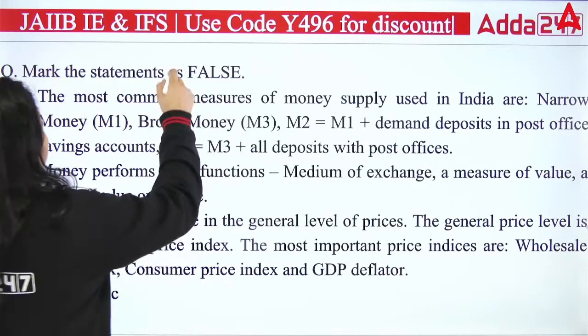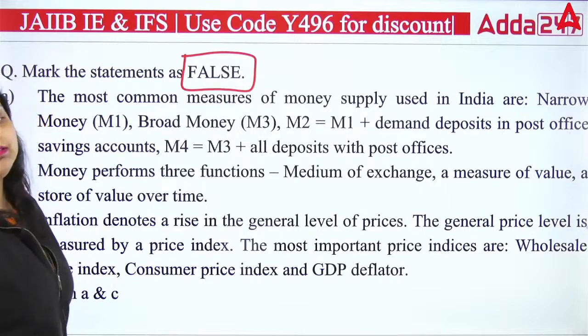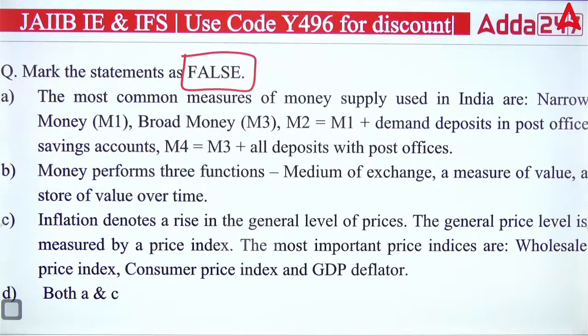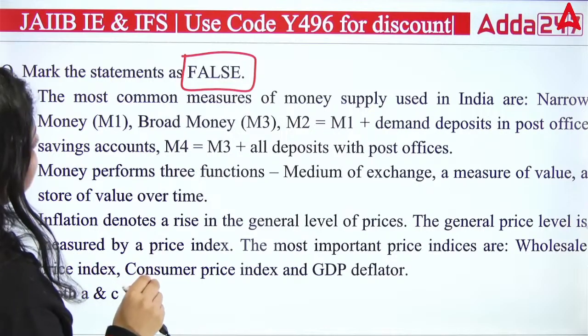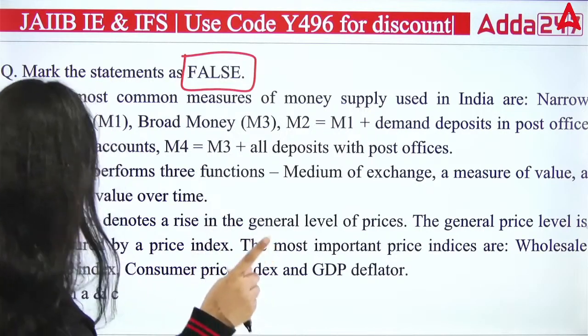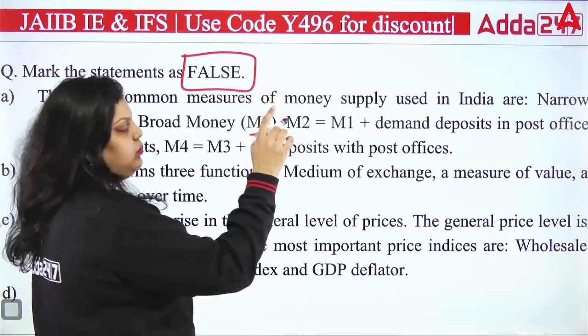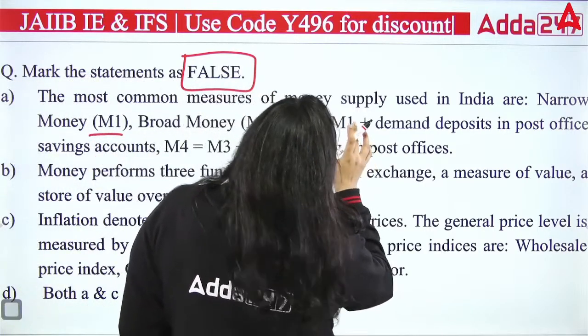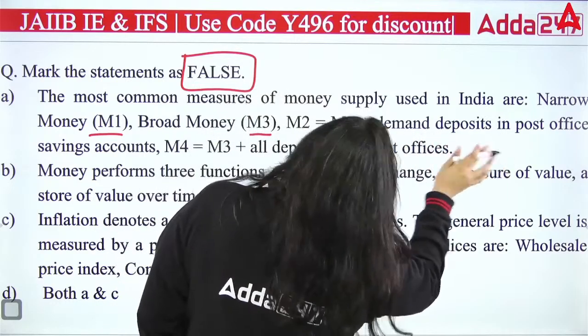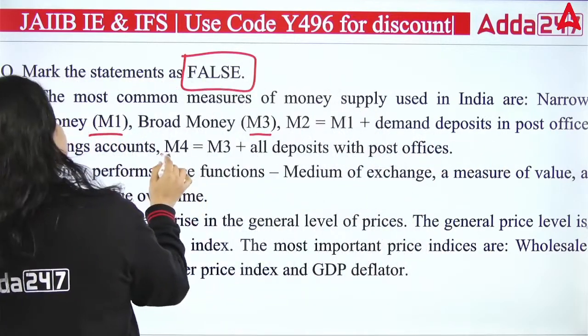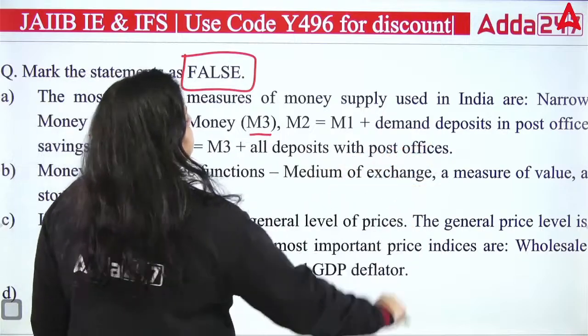Mark the statement as false. Which of the following statement is false? That you have to answer. A, B, C or D. So first is saying most common measure of money supply used in India are narrow money, that is M1. Broad money, that is M3. M2, that it calculates as a M1 plus demand deposit in post office savings account. Then M4, M3 plus all deposit with post office.